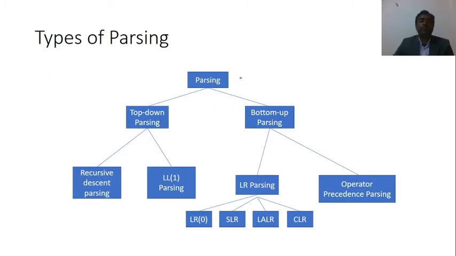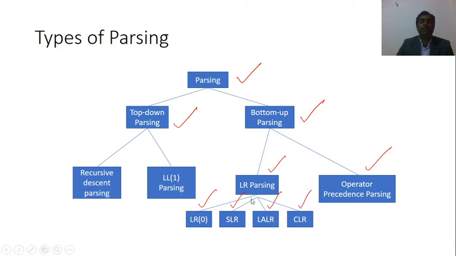Types of parsing. Broadly, parsing is categorized into two types: top-down parsing, bottom-up parsing. Then under top-down parsing, the first is recursive descent parsing, second is LL1 parsing. Bottom-up parsing is categorized into LR parsing and operator precedence parsing. In LR parsing, we will study LR0, SLR, simple LR, LALR, look ahead LR, CLR, canonical LR.